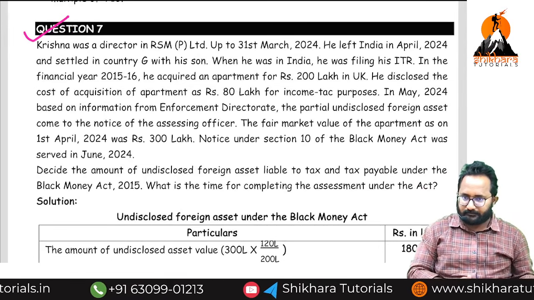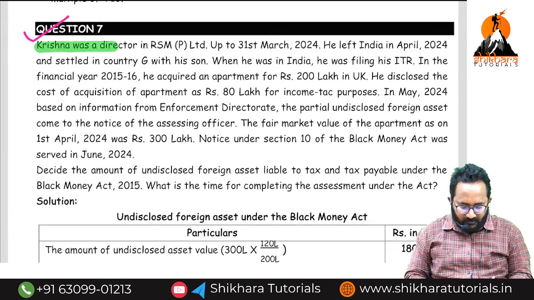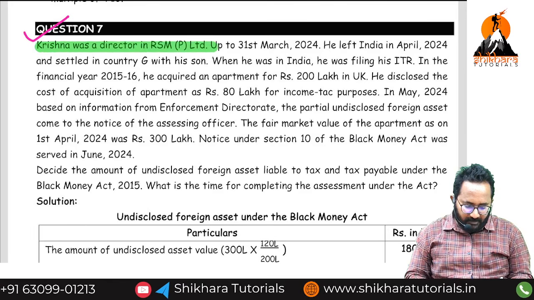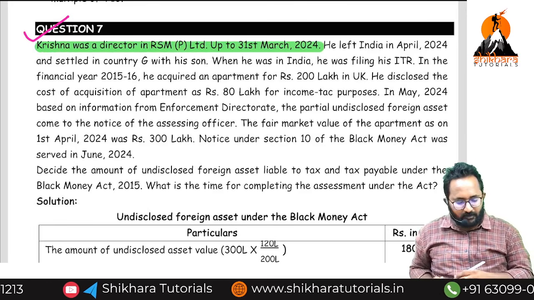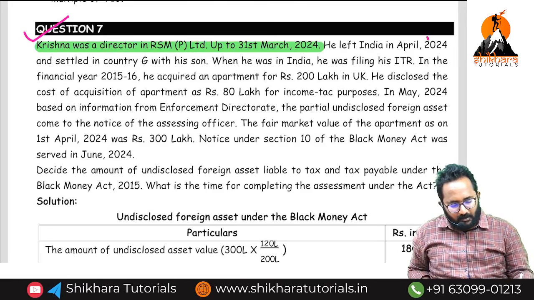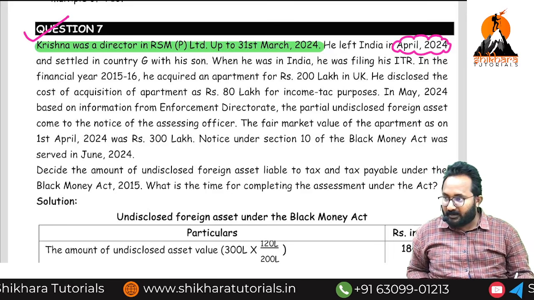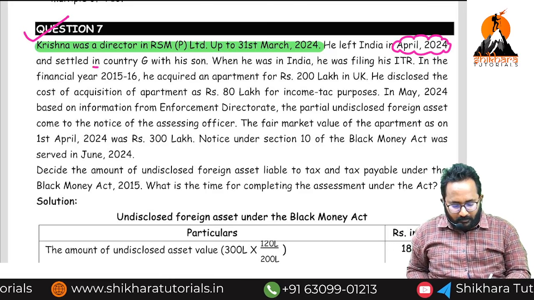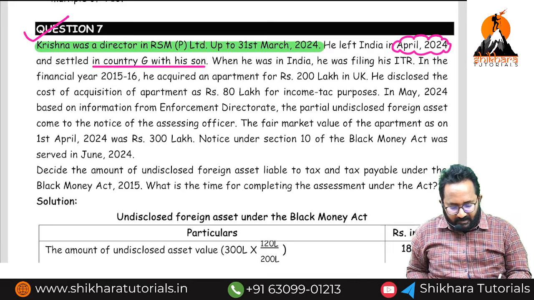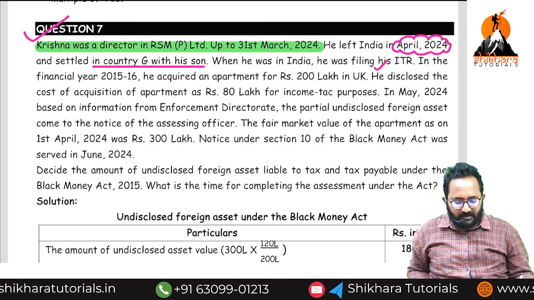Now I will tell you. Krishna is a director of which company? RSM Private Limited up to March 31st, 2024. He left India in April 2024. In which year did he leave India? 2024-25, for settlement in country G with his son. He was in India, always filing the ITR.